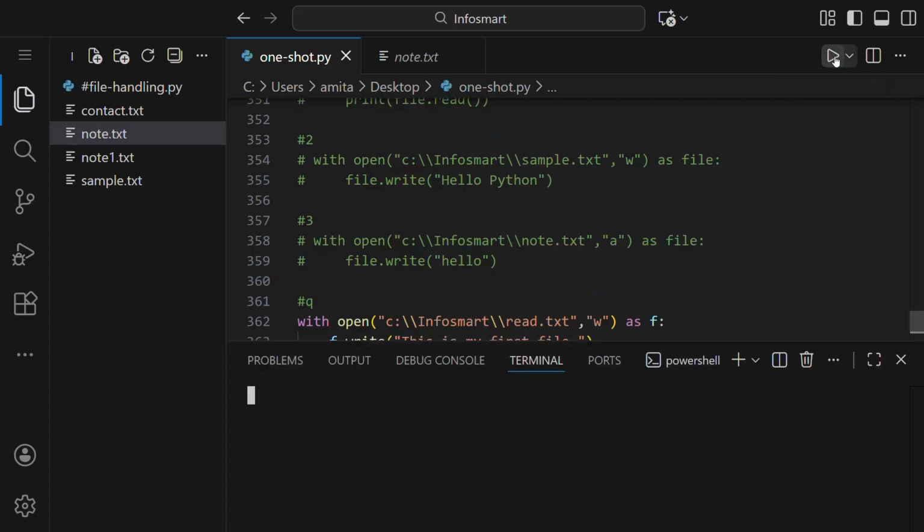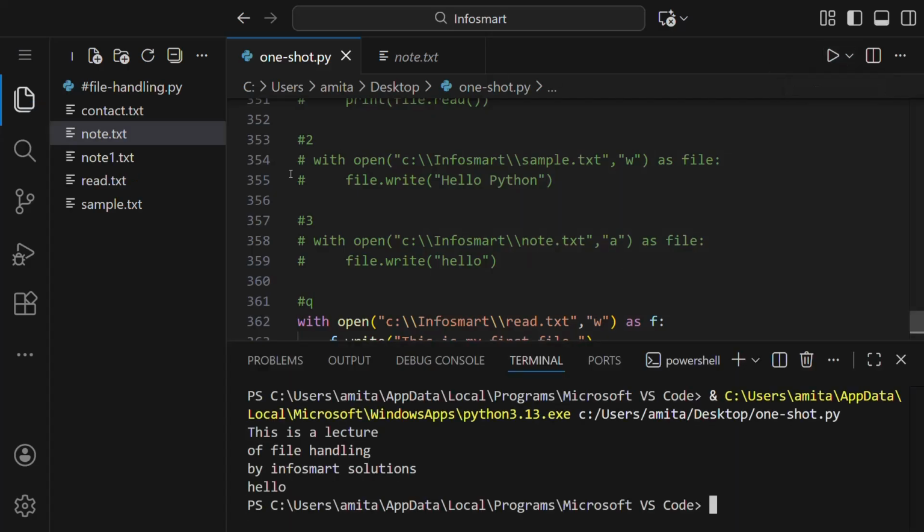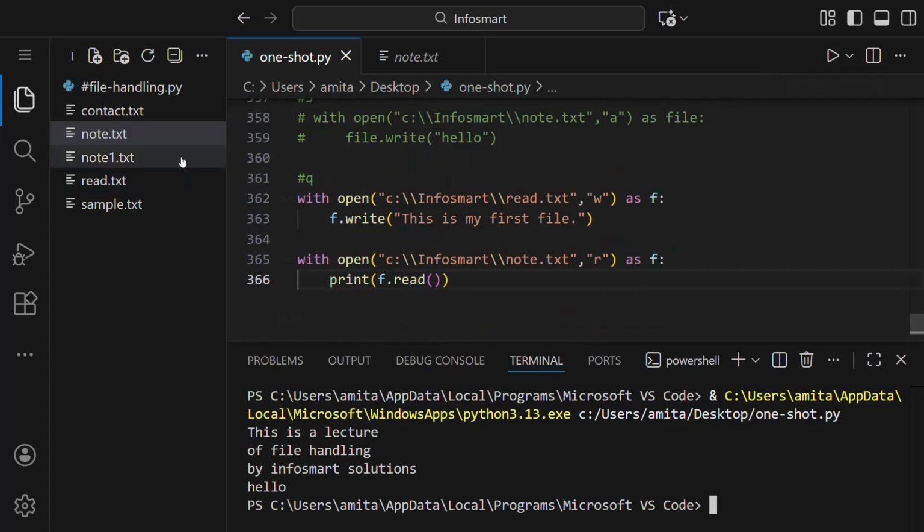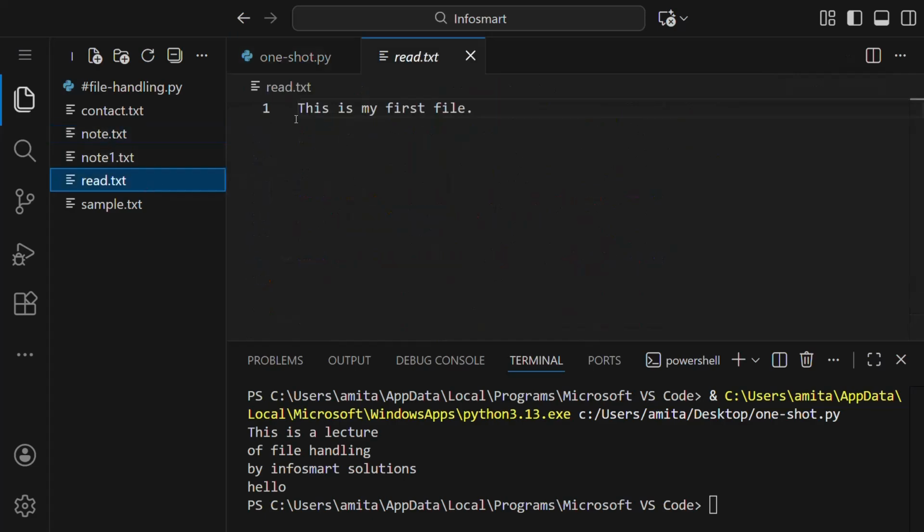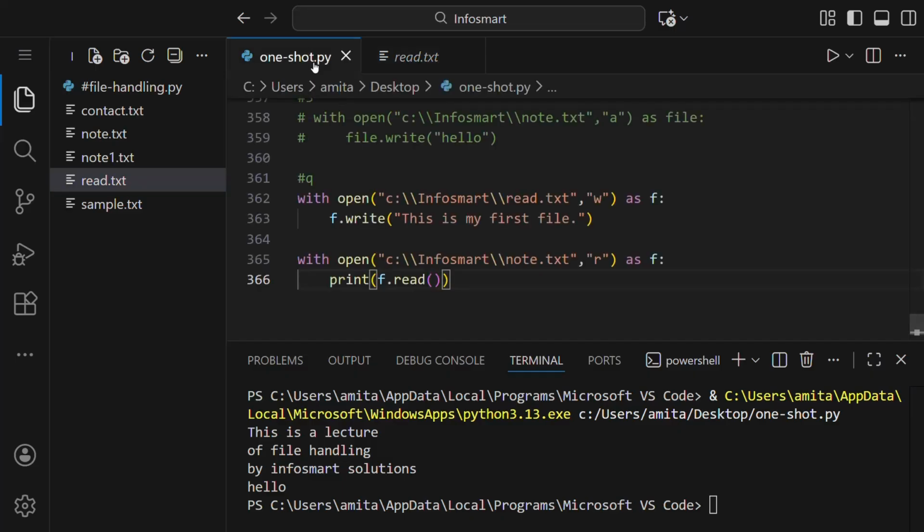Let's run and see if this works. So we got one more file named read, and you can see this is my first file is written here, but it's not printed here, right? It should be printed.